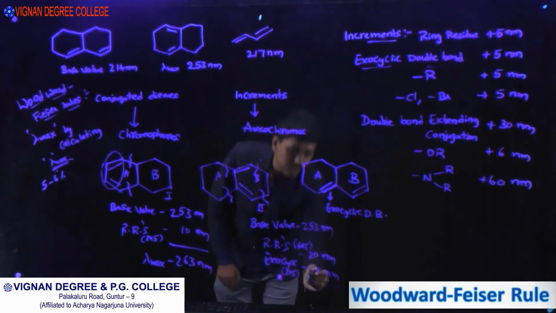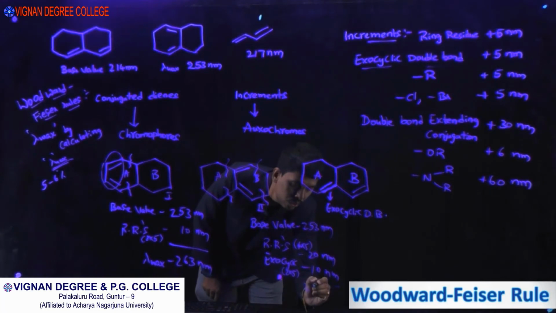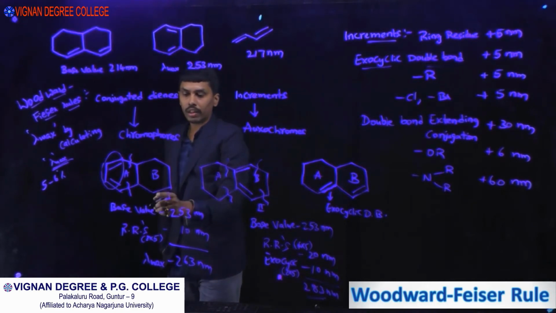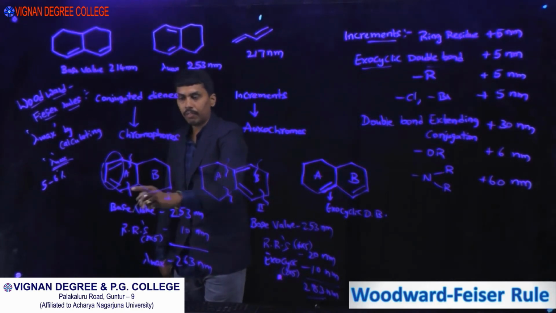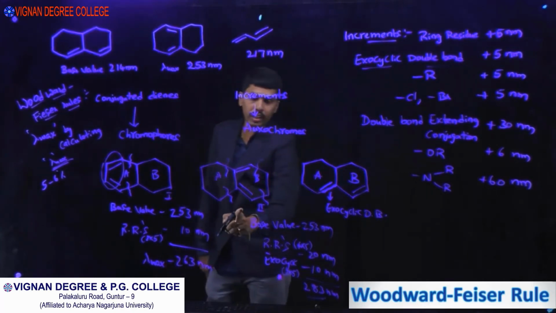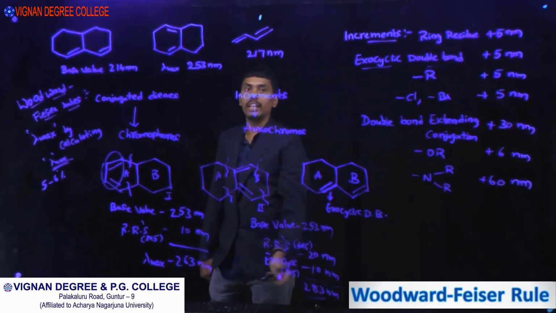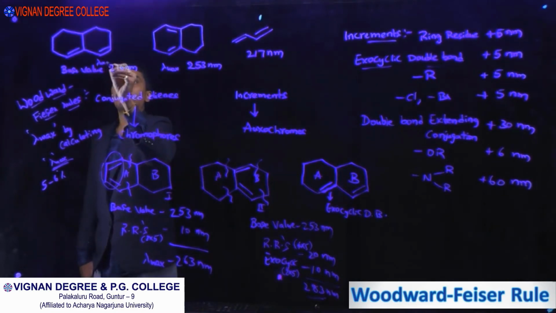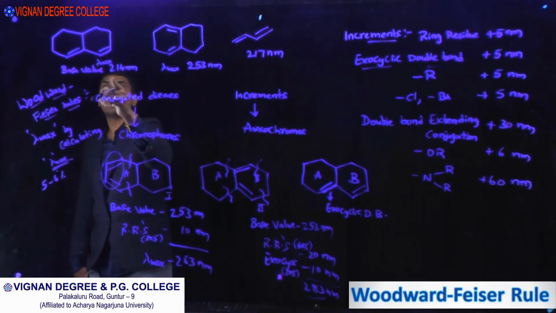So, if you calculate, 283 nanometers. See the similar structure. If you consider UV lambda maximum, for this compound the lambda maximum is 263, and for these two compounds it is 283 nanometers.